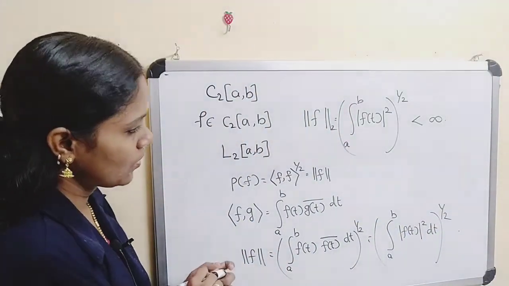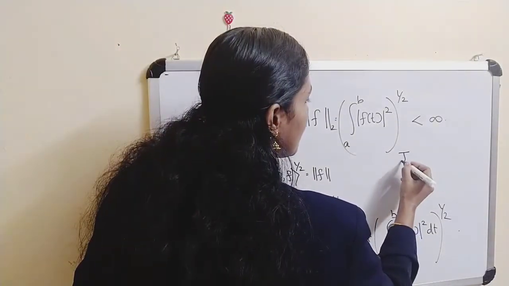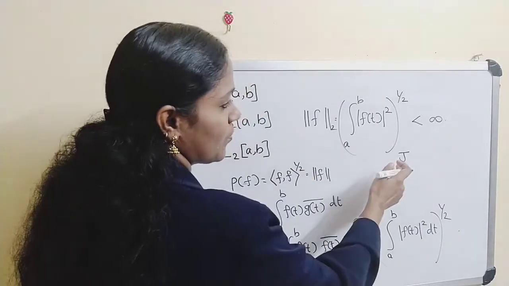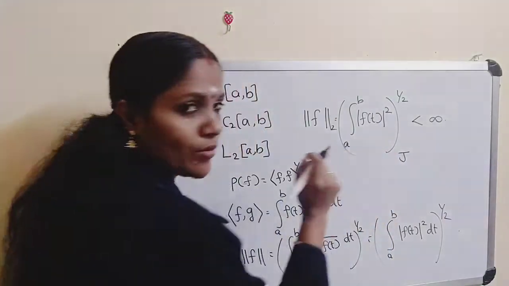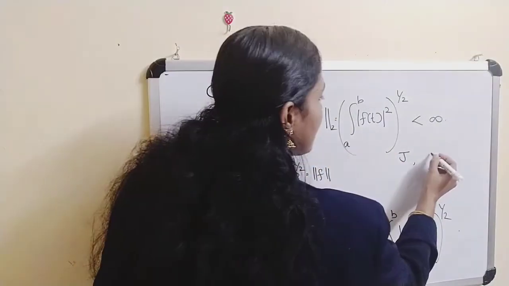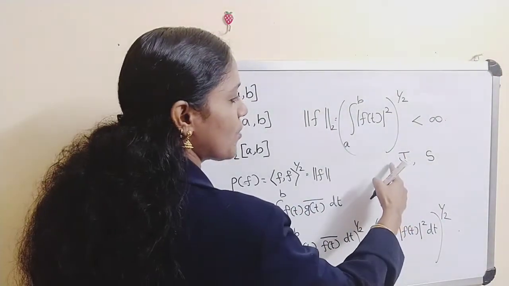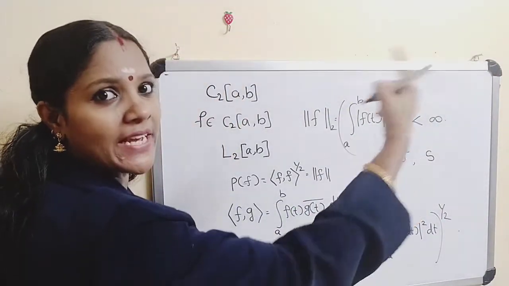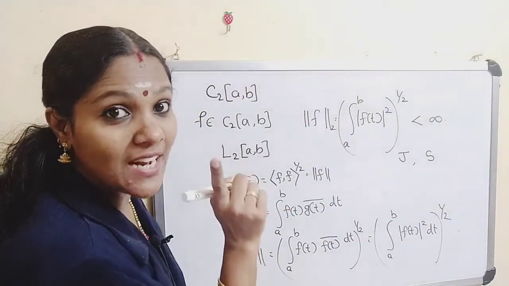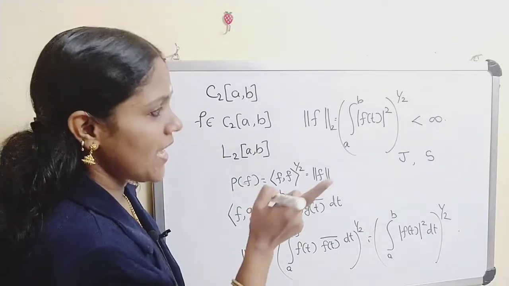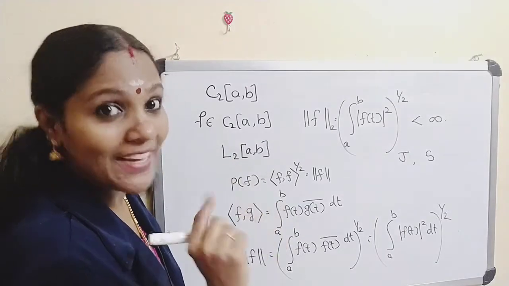Now there is another result; the proof of this theorem is available on the internet. If J is an inner product space and S is a completion of J, then the inner product on J can be extended to an inner product on S. Now S is a complete space, and there is an inner product, so a complete inner product space is called a Hilbert space.